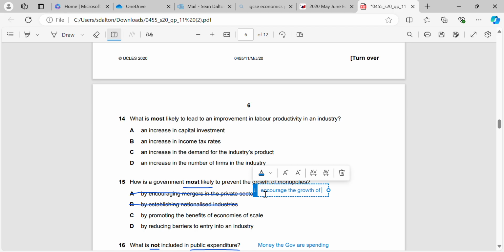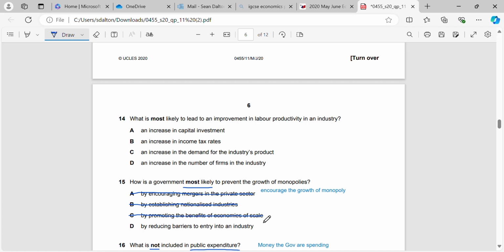And why is that? Because by encouraging mergers, they're saying, let's take Coca-Cola and Pepsi, let's merge them together, and they're only going to sell Coca-Cola. Okay, that's going to take away products from the market and offer consumers less choice. And if they promote the benefits of economies of scale, again, economies of scale is something that the firm themselves has to achieve as long as they're internal.